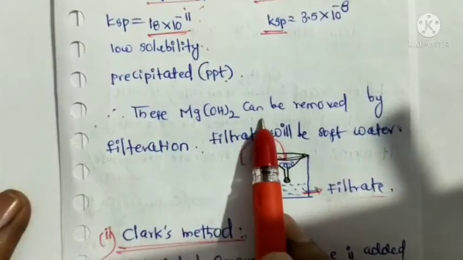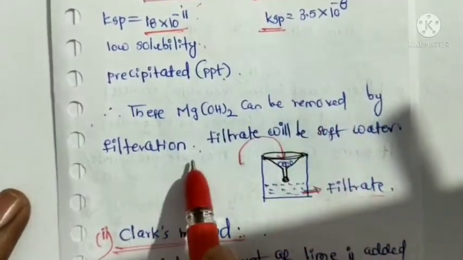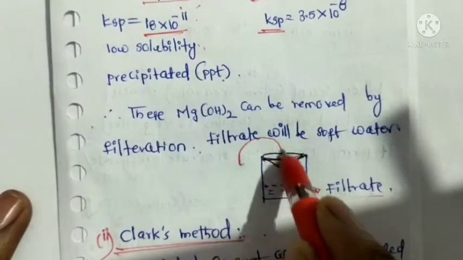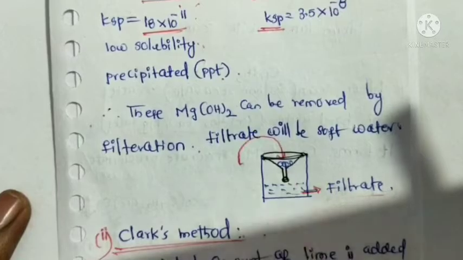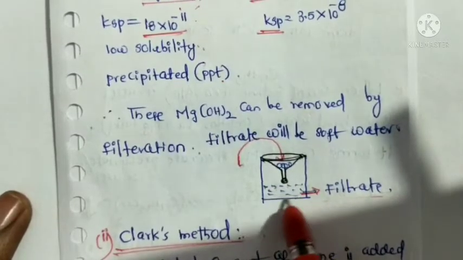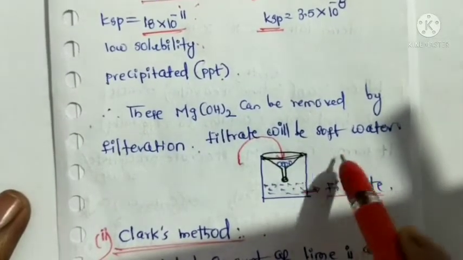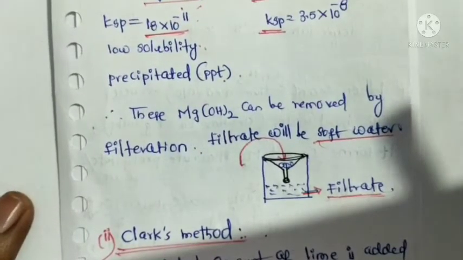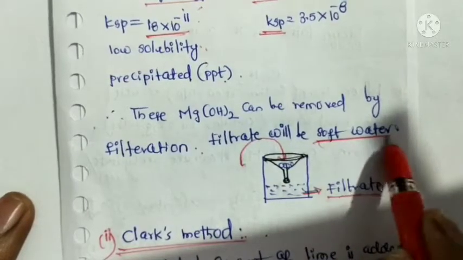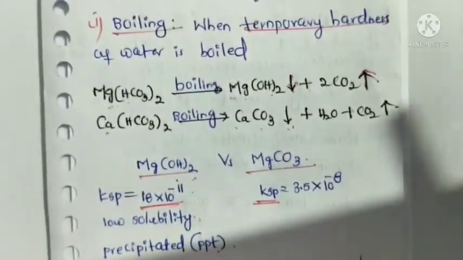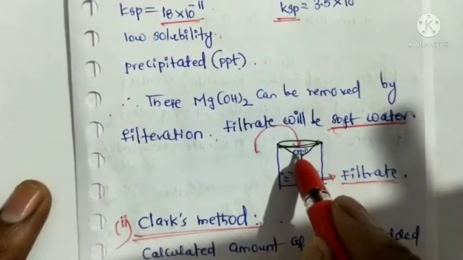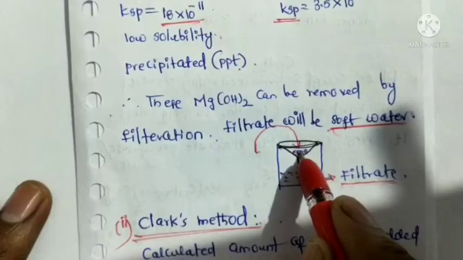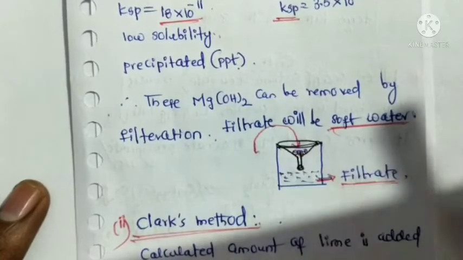These magnesium hydroxide precipitates can be removed by filtration. The remaining filtrate will be soft water. The remaining magnesium hydroxide and calcium carbonate precipitates stay on the filter paper.